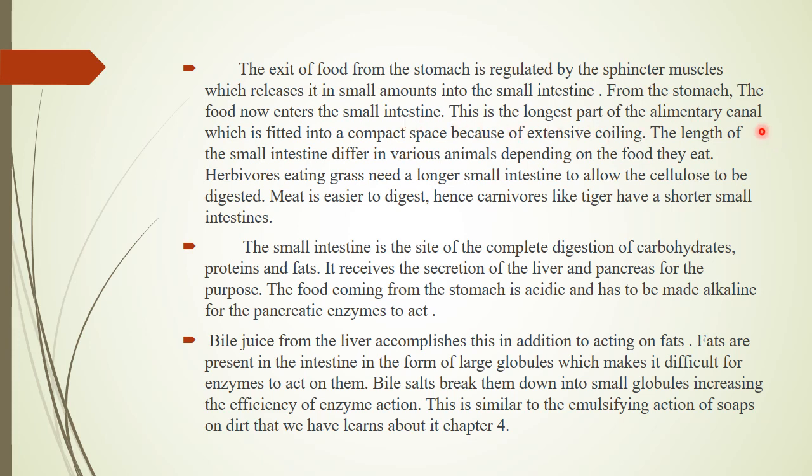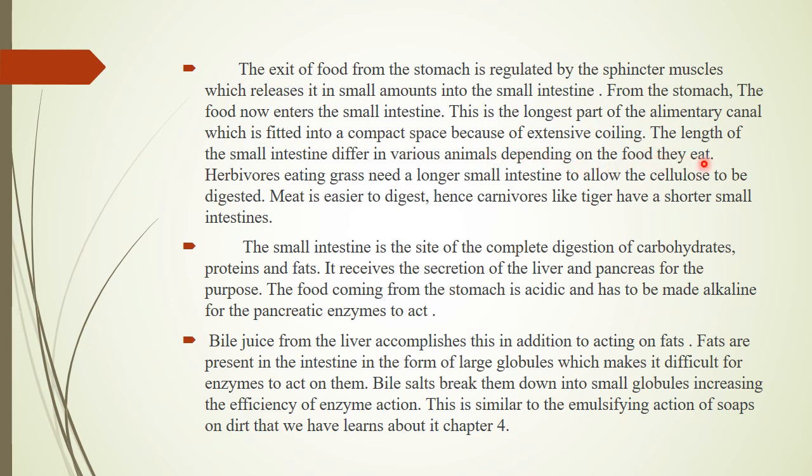From the stomach, the food now enters the small intestine, and this is the longest part of the alimentary canal, fitted into a compact space because of extensive coiling. It is a highly coiled structure.